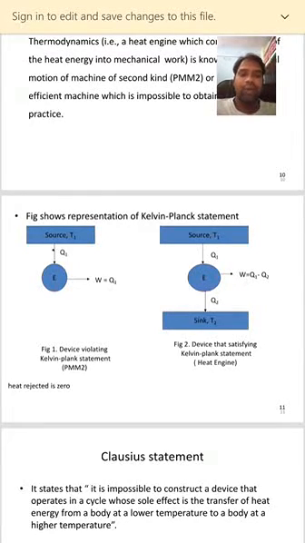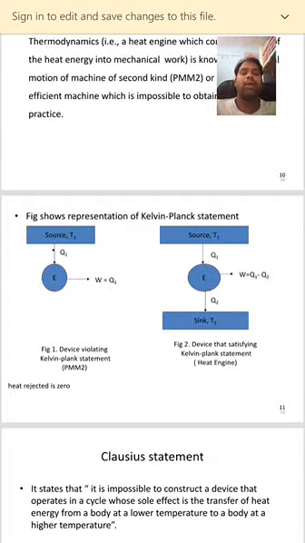In figure 2, again the same source T1, which is at a higher temperature, sends heat into the engine E. This engine will do some work, and the remaining amount of heat will be rejected to the surroundings. That rejected heat is Q2, which will be absorbed by the sink T2. The source is at a higher temperature, and the sink T2 is at a lower temperature.